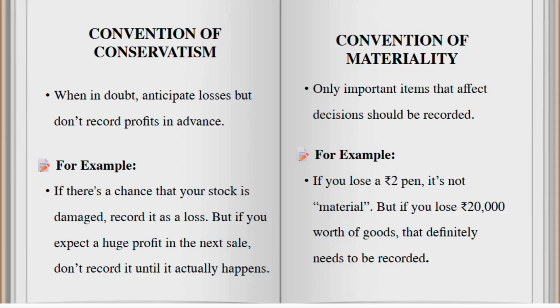Convention of materiality. Only record information that is important to make a decision. For example, losing a 2 rupees pen is not material, but losing rupees 20,000 worth of goods is definitely material. Losing material items, you have to definitely record it.